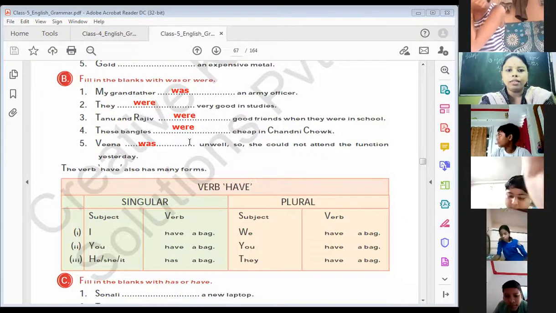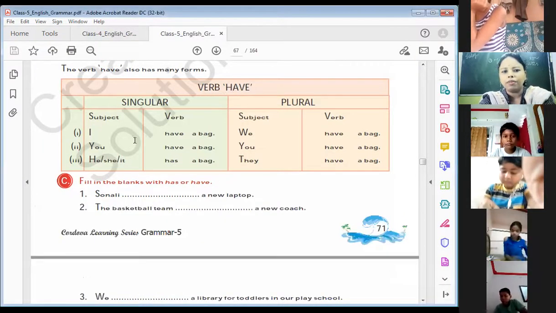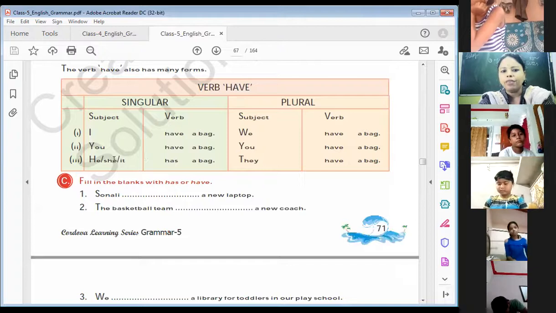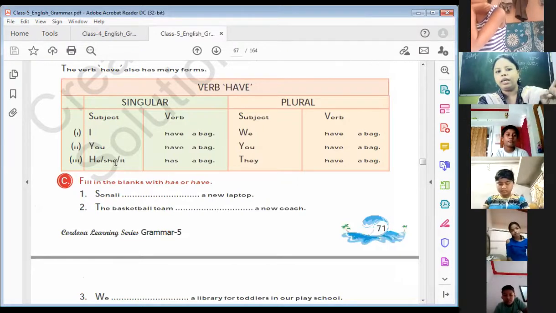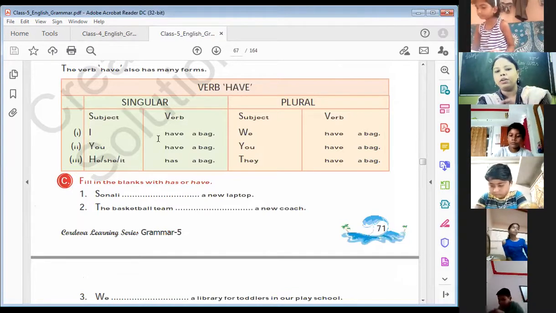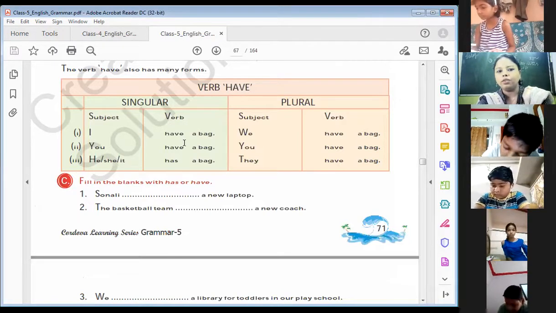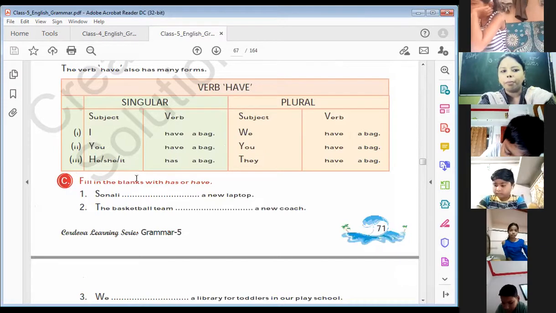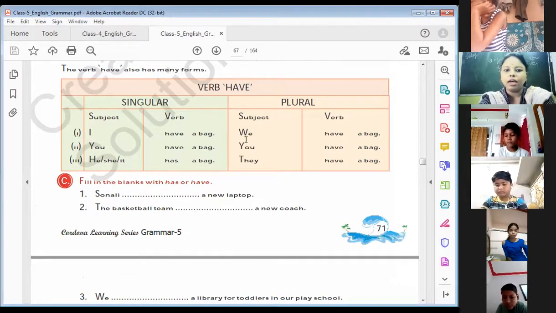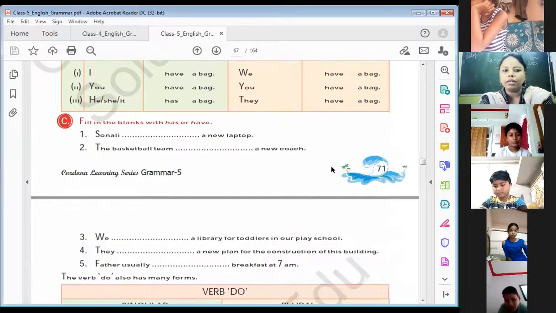Now listen to me very carefully about have. Where do we have to use have? With I, you, we, they we use have. If there is any singular, he, she, it, we have to use has. As you can see in this chart: he, she, it has; I, you, we, they have. Understand? Now fill in the blanks with has and have.